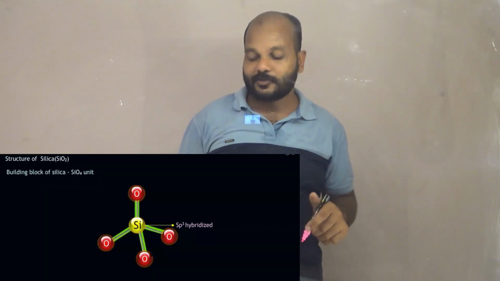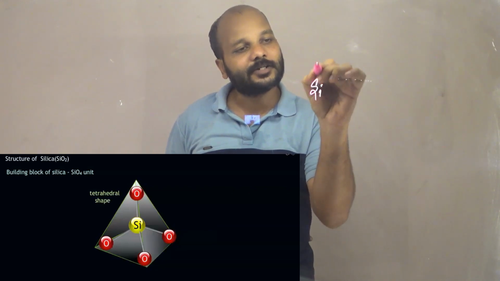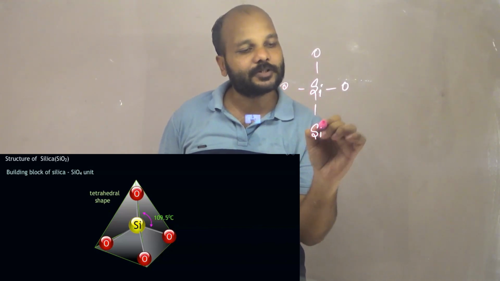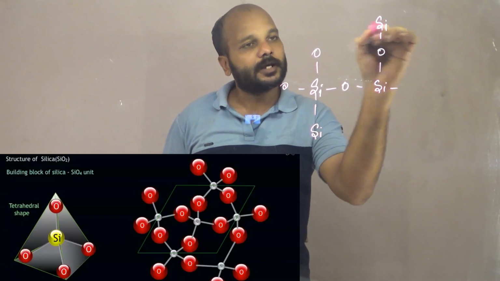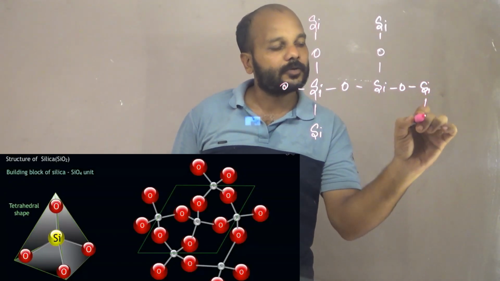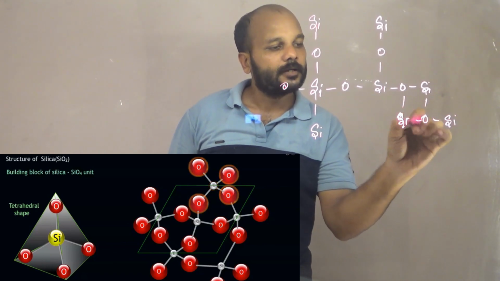Okay, silica is similar to diamond. If you look at its melting point, it is also high, 1710. In silica, each silicon atom is bonded to surrounding oxygen atoms in this way: silicon and oxygen, again silicon, and oxygen, silicon, and oxygen.